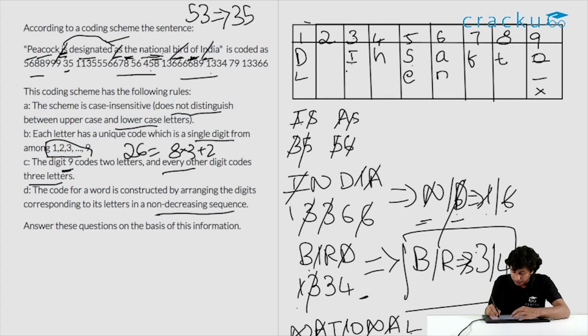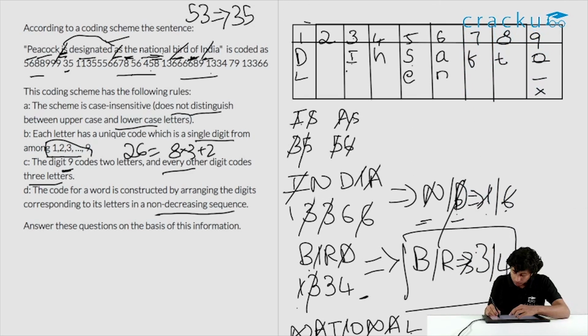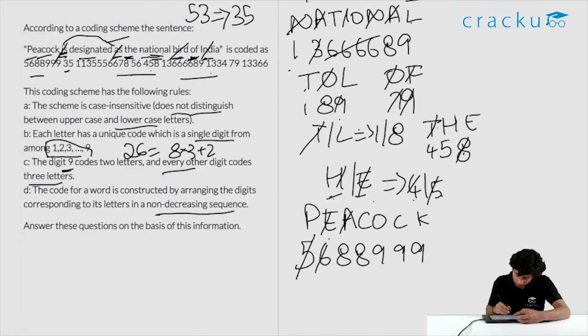And I know A is 6. So there is one A here. I'll target that. Apart from that, what do I know? I know that O is 9. I'll scratch off 9. So now we are left with P, CC and K. So this CC can either be 8, 8 or CC can be 9, 9.